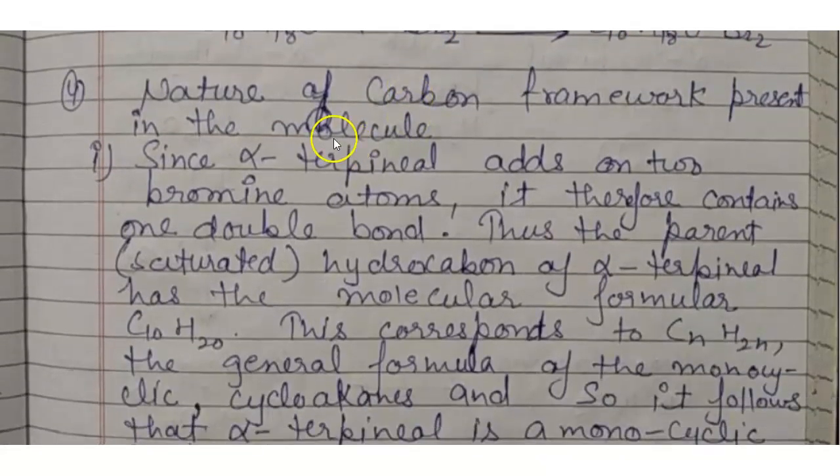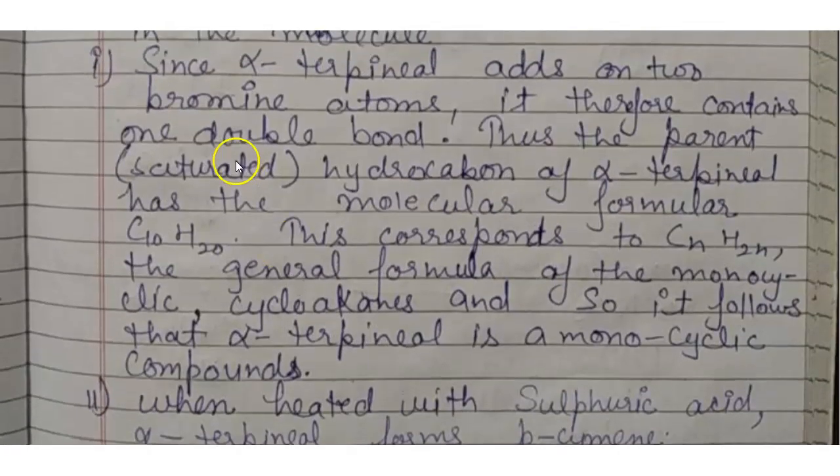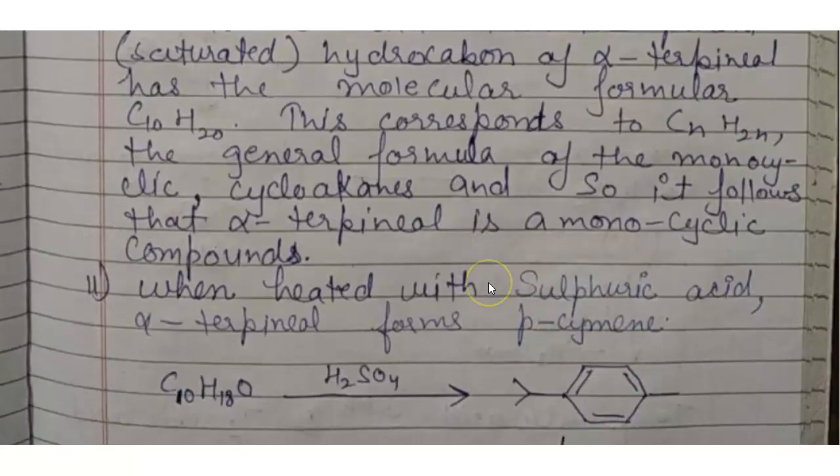Now the fourth point is the nature of the carbon framework present in the molecule. Since alpha terpineol adds two bromine atoms, it contains one double bond. Thus the parent saturated hydrocarbon of alpha terpineol has the molecular formula C10H20. This corresponds to CnH2n, the general formula of monocyclic cycloalkanes, and so it follows that alpha terpineol is a monocyclic compound.